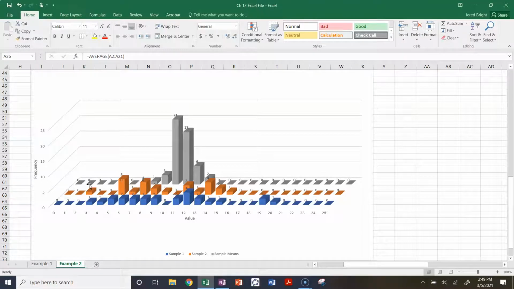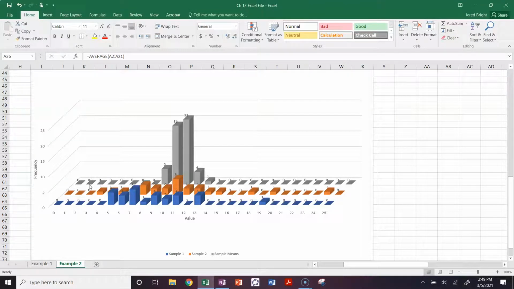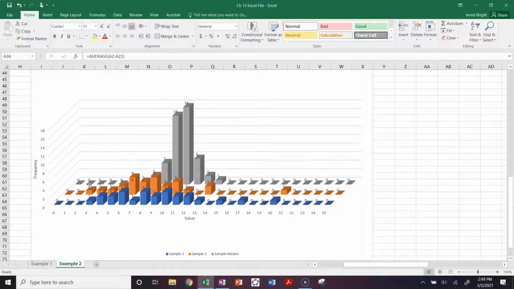We could also resample and just see how things change. Okay. So either way, as I change the sample, that behavior with the gray bars of being roughly unimodal and roughly symmetric is still present. While the blue and the orange shift around a lot, I also noticed that in terms of spread, the gray bars are less spread out than the orange and the blue.